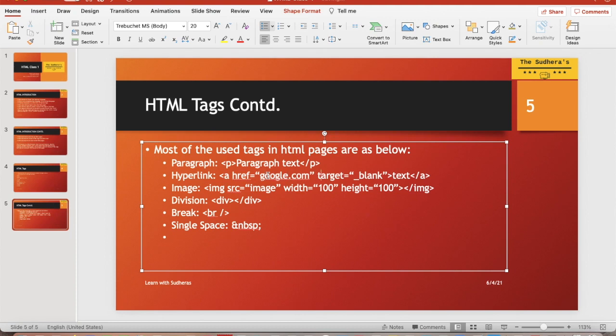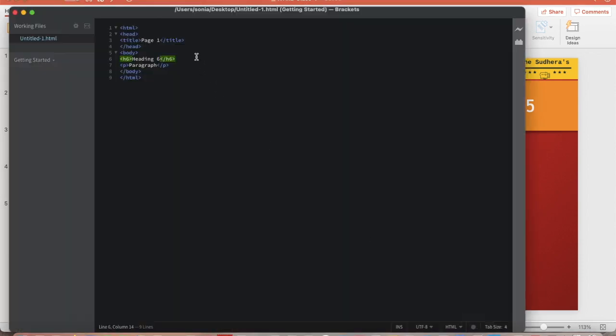Target is important. Target, friends, is where you want this page to be opened, either in a new page or in the same window. Let me use it and show you, so that it is easier for you to practice and see, because practical is the most important thing here. Let's put it here. I just put it like this.